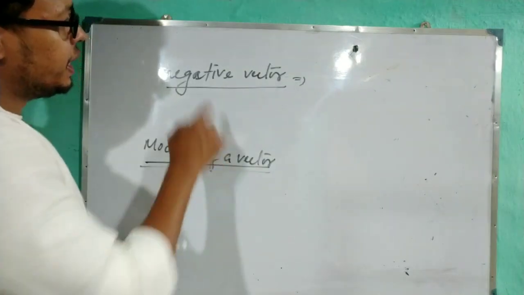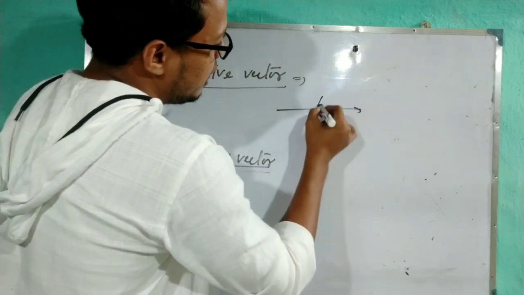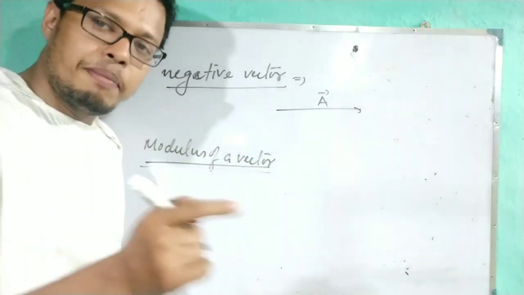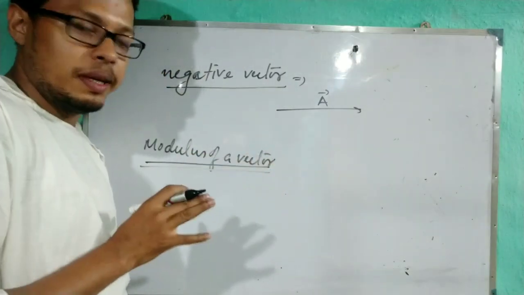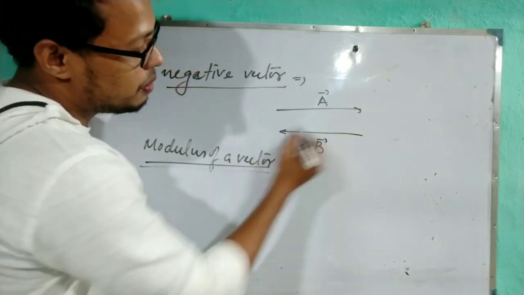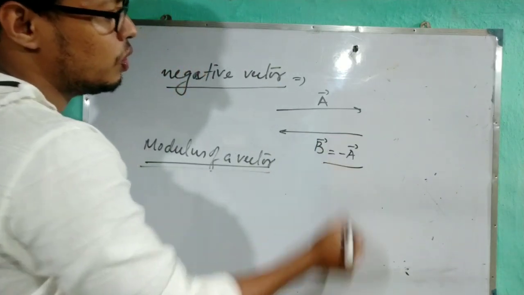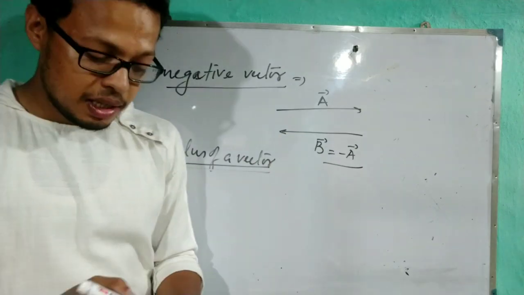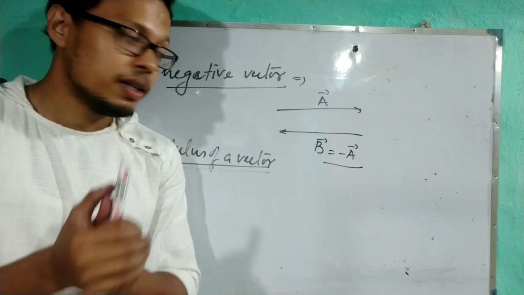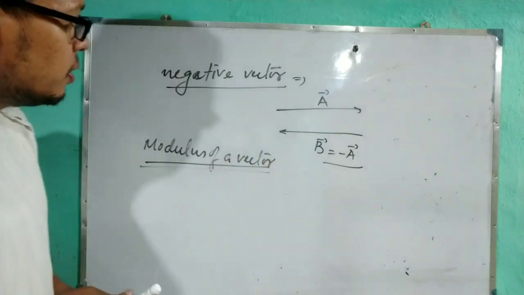So what are negative vectors? Consider two vectors, one is A. If the other vector is of the same magnitude but opposite direction, like this, B, then this B vector we can say is the negative of A. This is called the negative vector. Means the vector which has the same magnitude as another vector but the direction is opposite. These are the negative vectors.